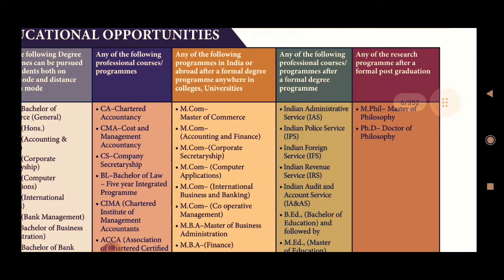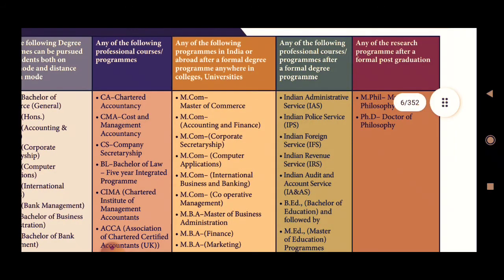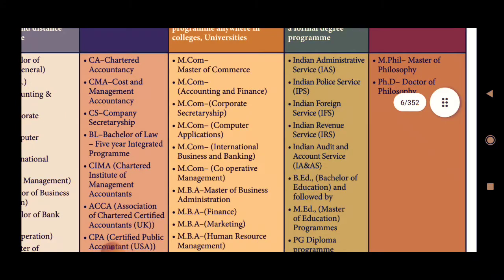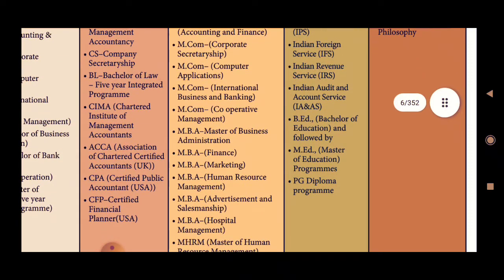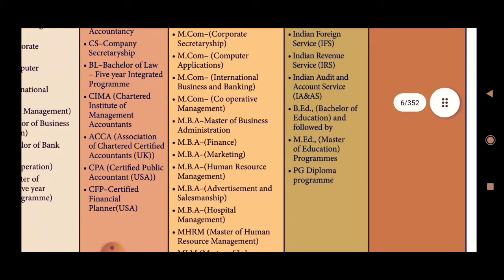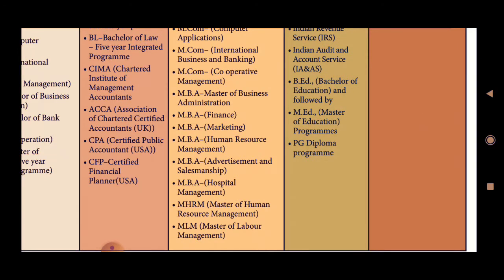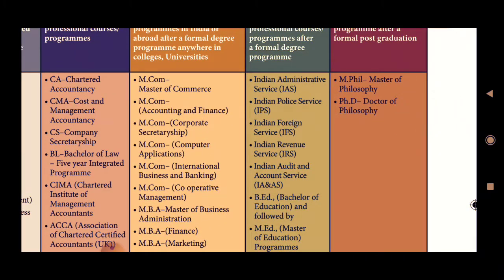The main one is Master of Commerce, MCom, and then Master of Accounting, MCom Accounting and Finance, MCom Corporate Secretary, MCom Computer Application, MCom International Business and Banking, MCom Cooperative Management, MBA Master of Business Administration, MBA Finance, MBA Marketing, MBA Human Resource Management, MBA Advertisement and Salesmanship, MBA Hospital Management, MHRM Master of Human Resource Management, MLM Master of Labor Management. These are all the PG courses available after your degree.